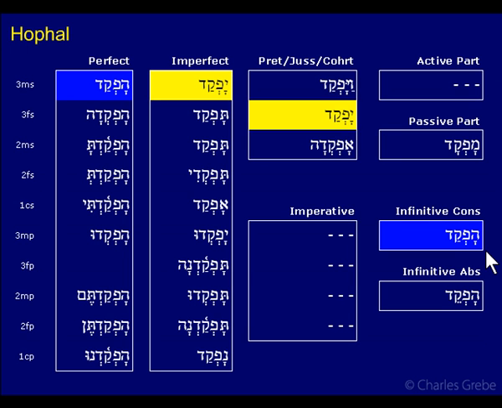Okay, and that's it for the Hofal. The Hofal, again, is not too difficult, especially if you know the Hiphil, and it's more regular than the Hiphil. Its patterns extend through more of the forms than you have with the Hiphil.